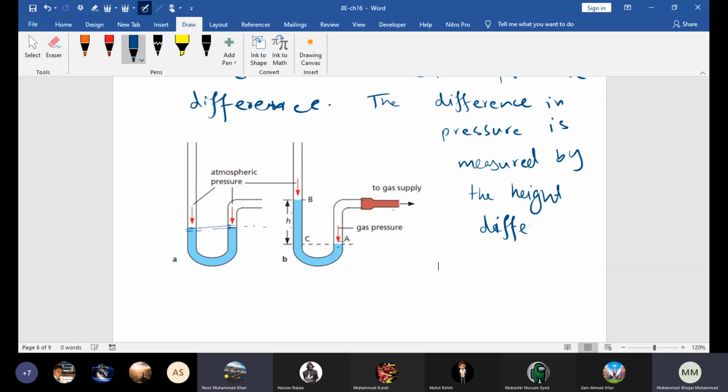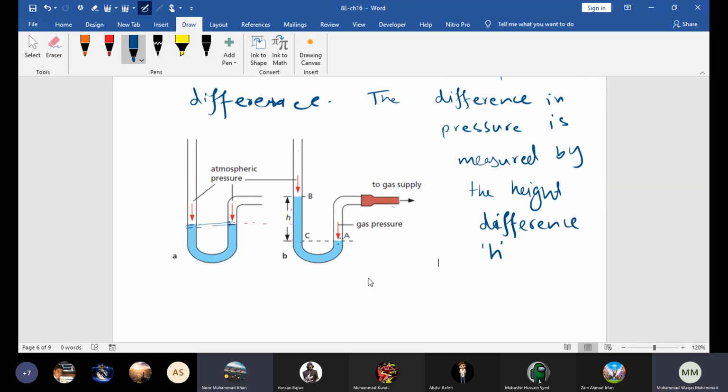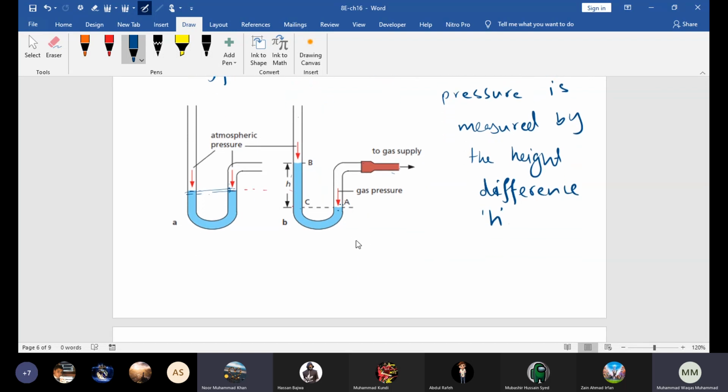Sir, in the manometer and barometer, the lengths are labeled like in a ruler. Yeah, we need to know. Okay, it depends upon the question, but to solve a question you will be given what you need.